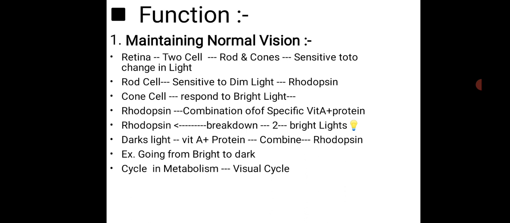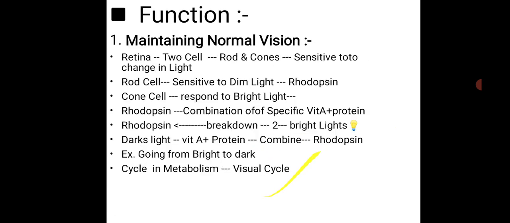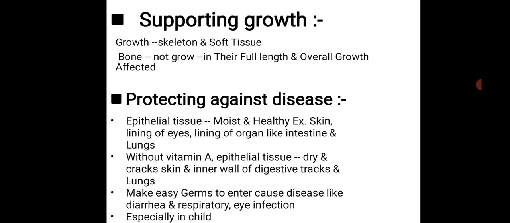This is the metabolism cycle, the visual cycle. At that time our vitamin and protein try to combine, so we require some time. The cone cell becomes less sensitive, and the rod cell becomes sensitive and starts working. That is called the visualization cycle.